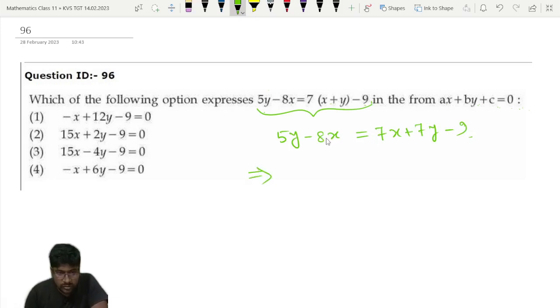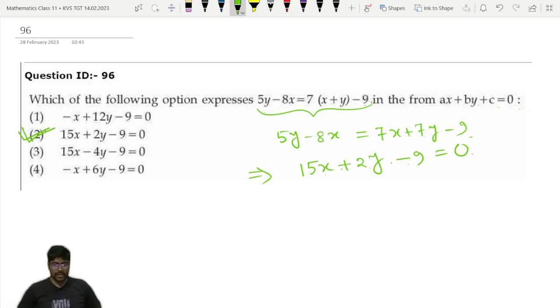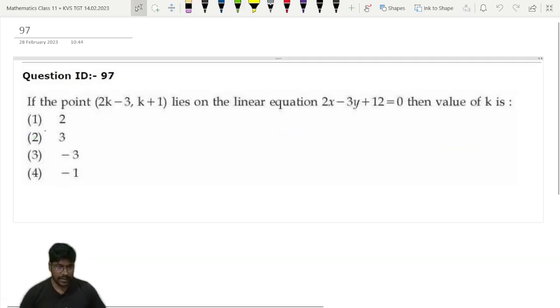So just everything we will take it to the right hand side. Okay, so 7x plus 8x will be 15x, 7y minus 5y will become plus 2y, and minus 9 will be equal to 0. So 15x plus 2y minus 9 is equal to 0. So option 2 is the correct answer. So let's move to the next question. Question number 97.